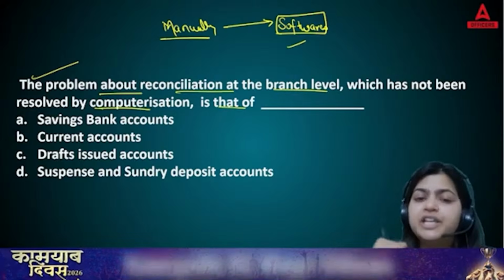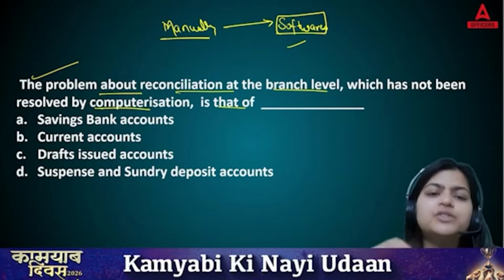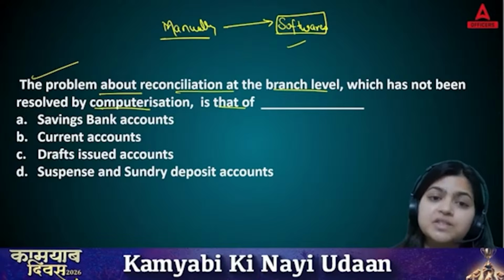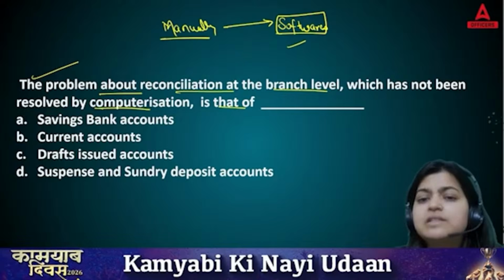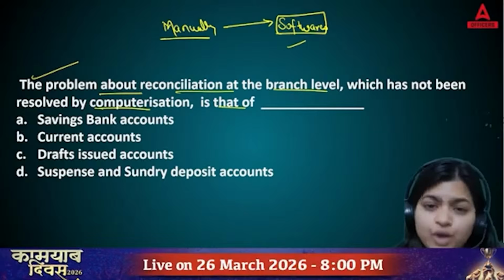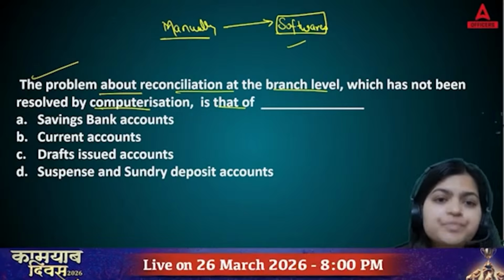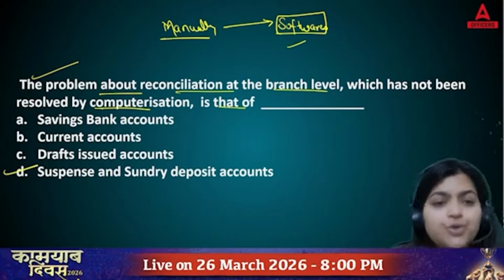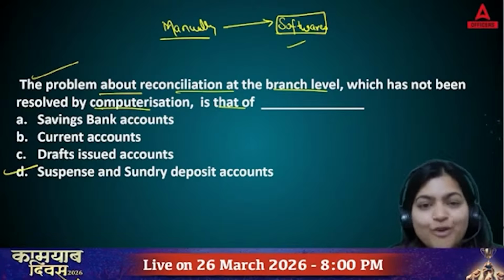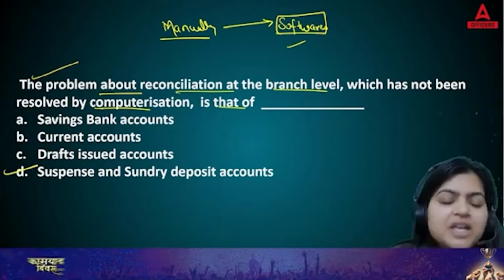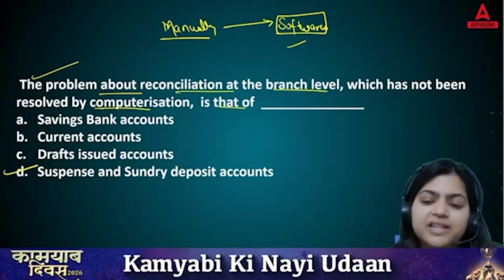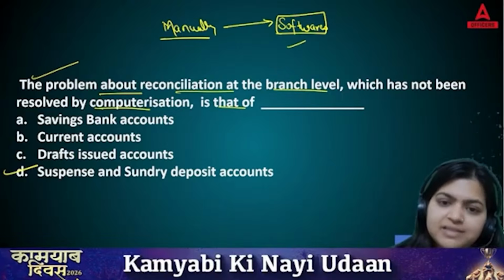So if there are any differences, any errors, then of course you need to create suspense and sundry deposits. So this is the drawback which even after implementation of softwares has not been resolved. That is the drawback of this computerization. So the right answer of this question is answer D. I hope this point is clear.